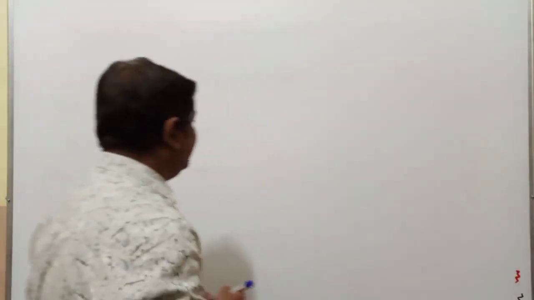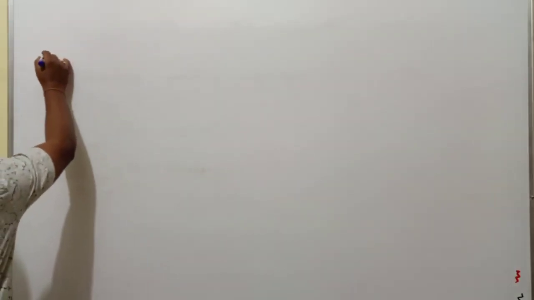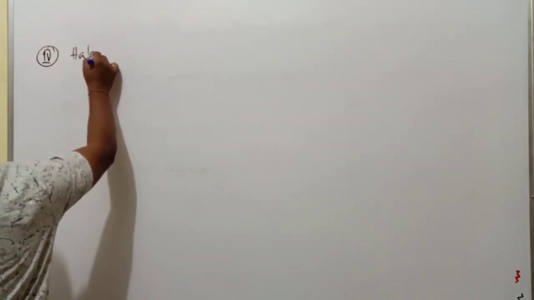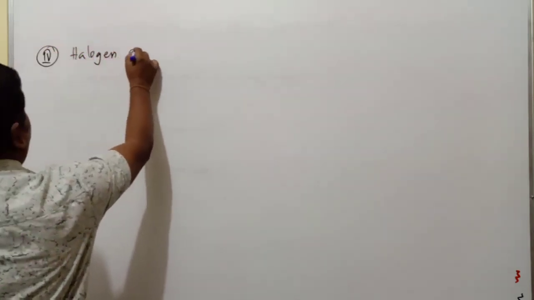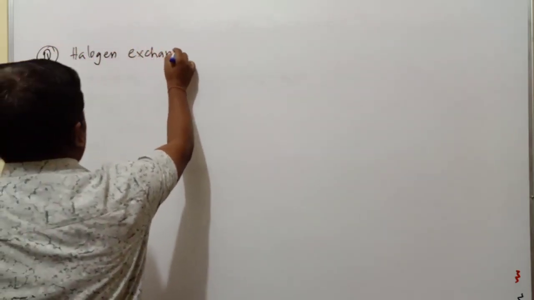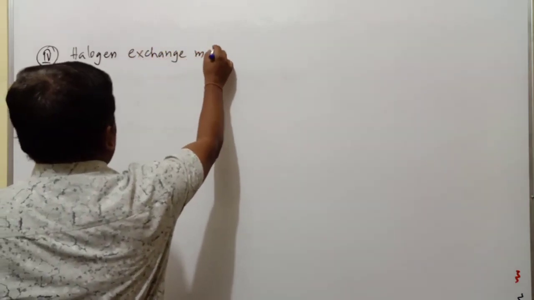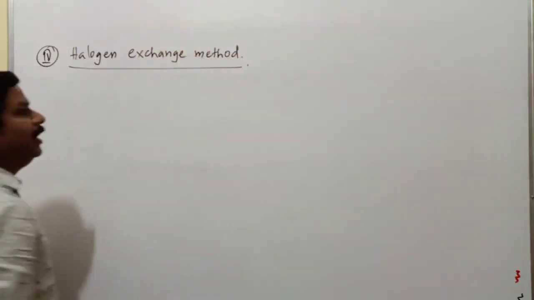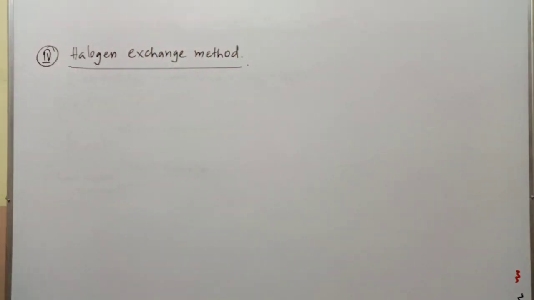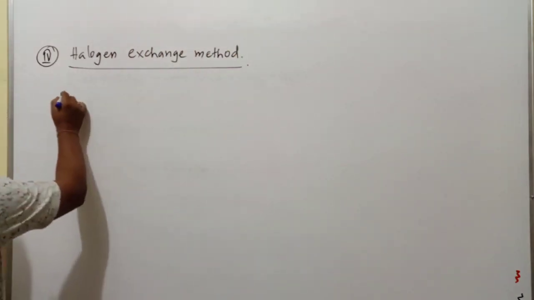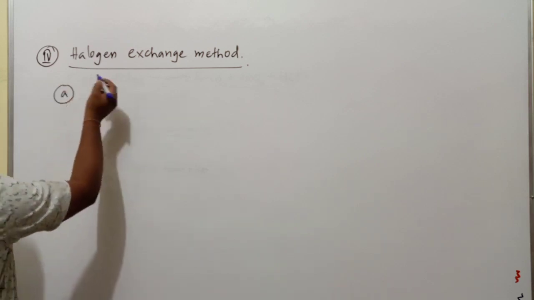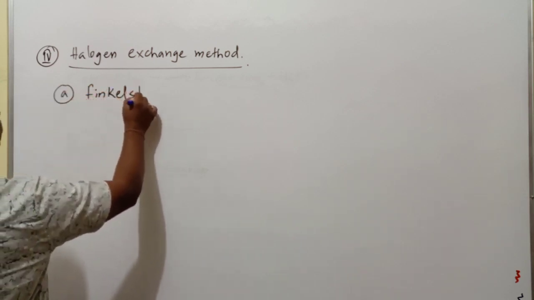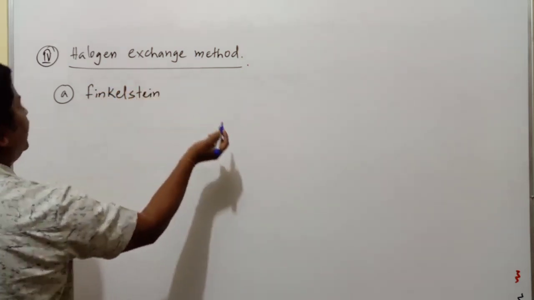The next method of preparation of haloalkane, the fourth method, is the halogen exchange method. What is this halogen exchange method? In this halogen exchange method, we have two types of reactions. First one is commonly known as the Finkelstein reaction. Two important name reactions we come across.